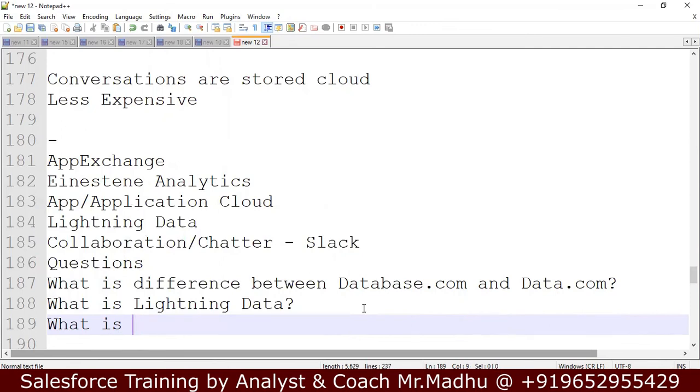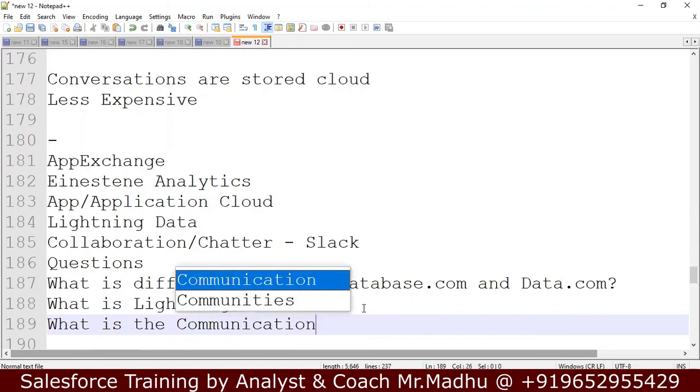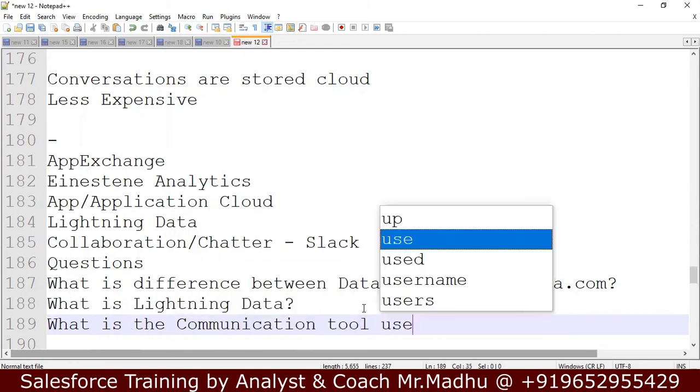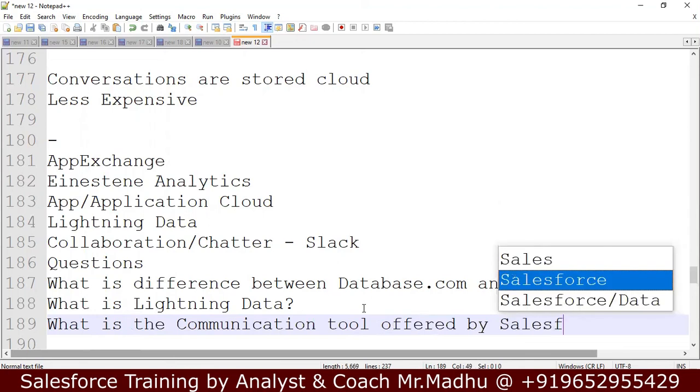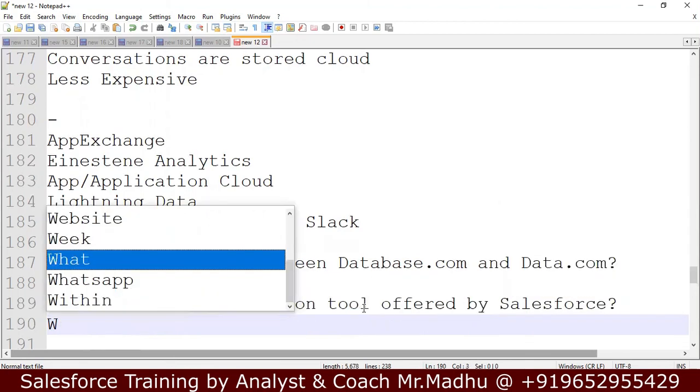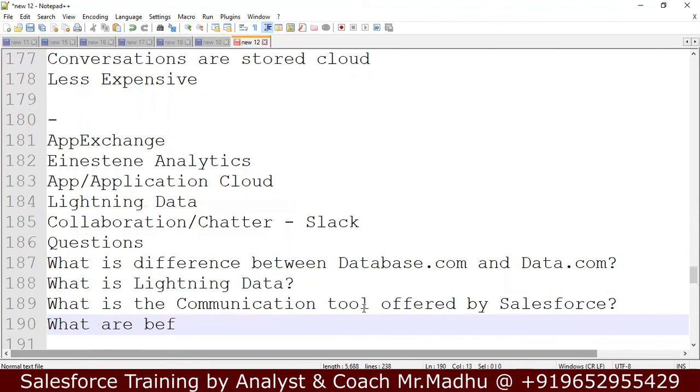What is the communication tool offered by Salesforce? What are the benefits of Slack? It is cloud, our conversations are saved, and we can have the data backup.